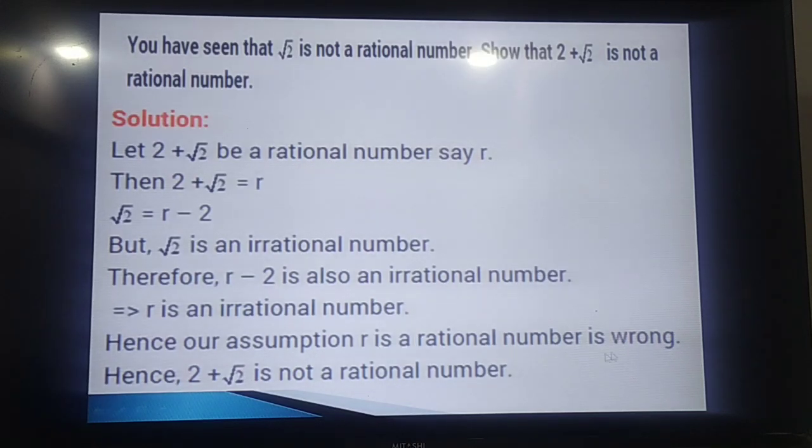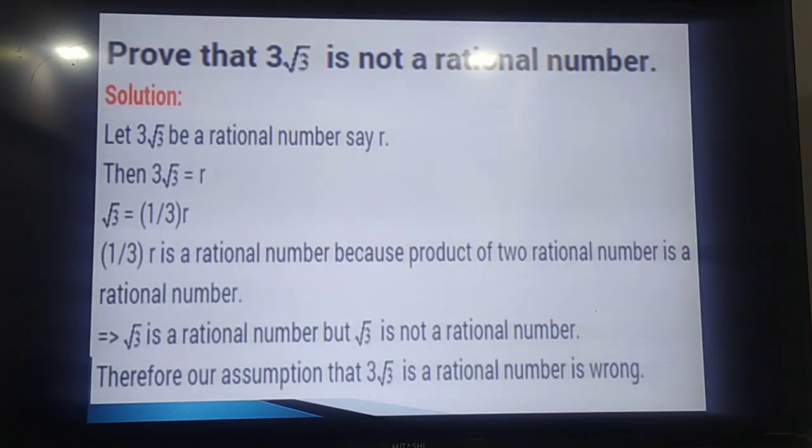Our assumption that r is rational is wrong, and it means that 2 plus root 2 is not rational, but irrational. In a similar manner, we can prove that 3 into root 3 is not rational.